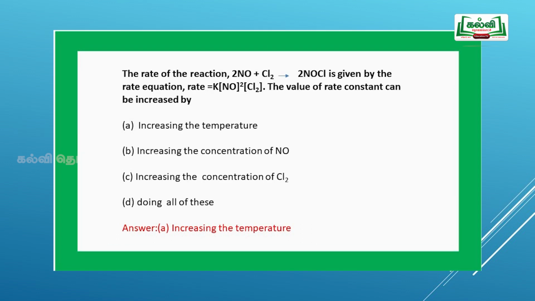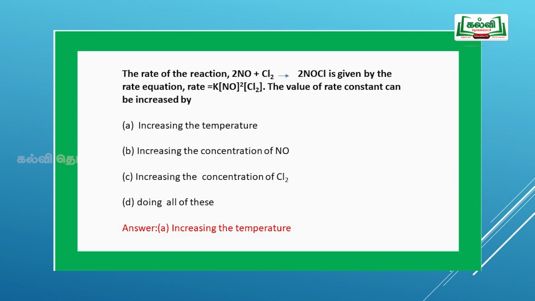Now let's move to the next question. Fifth question: the rate of the reaction 2NO plus Cl2 gives 2NOCl is given by the rate equation, rate is equal to K into concentration of NO square and concentration of Cl2. The value of the rate constant can be increased by?